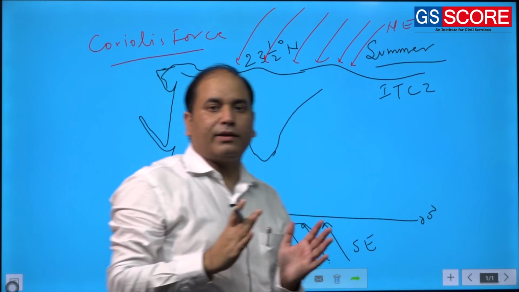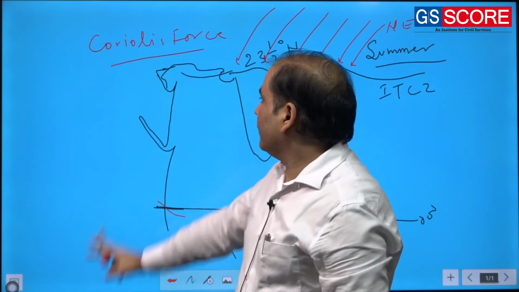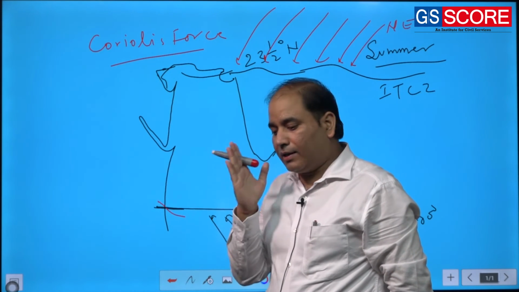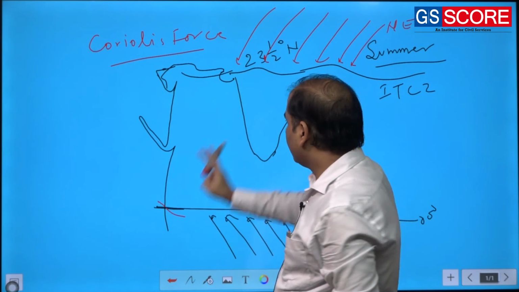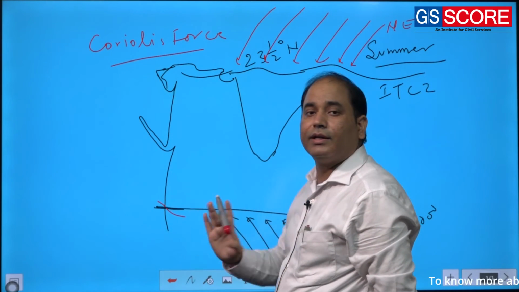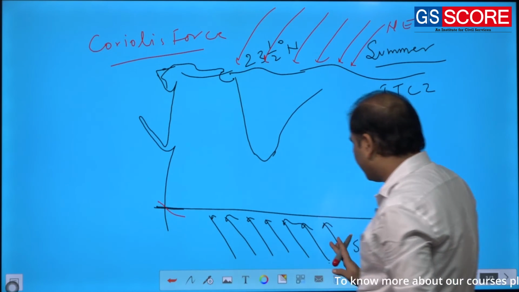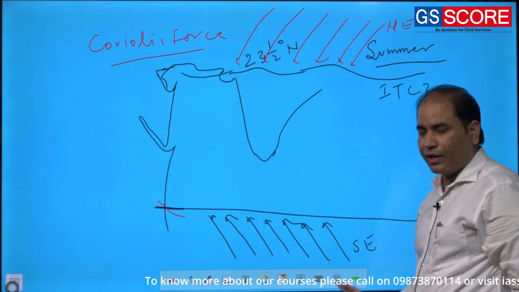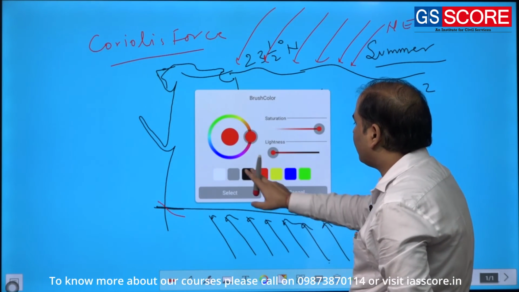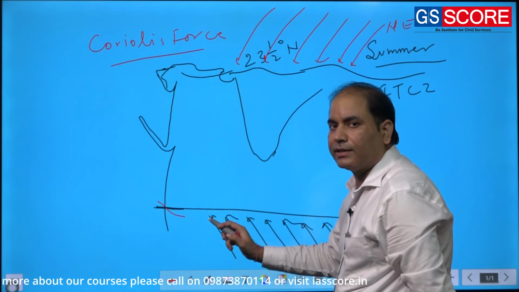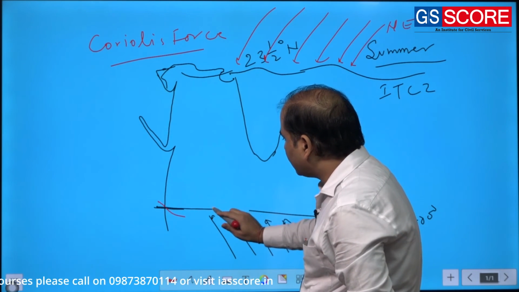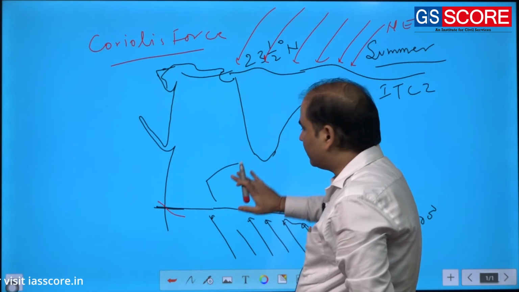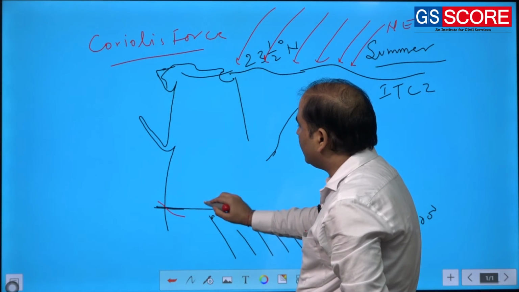So any moving object on the Earth's surface will get deflected due to this Coriolis force. How will the Coriolis force affect it? All moving objects will get deflected rightward in the northern hemisphere and leftward in the southern hemisphere. So simply, when these southeasterly trades try to cross the equator, they will be affected by the Coriolis force, and the tendency of the Coriolis force will be to turn them rightward.